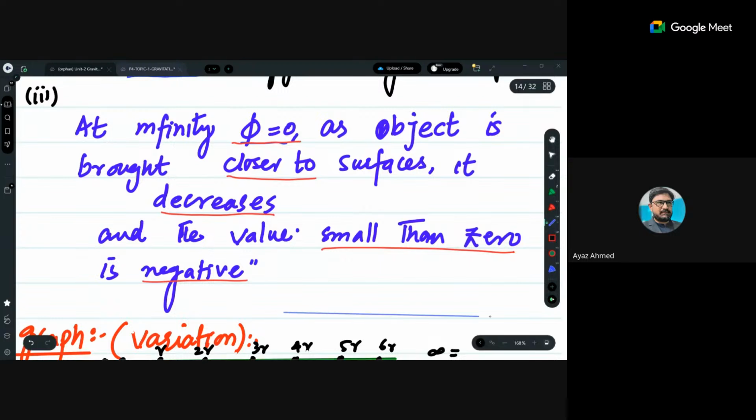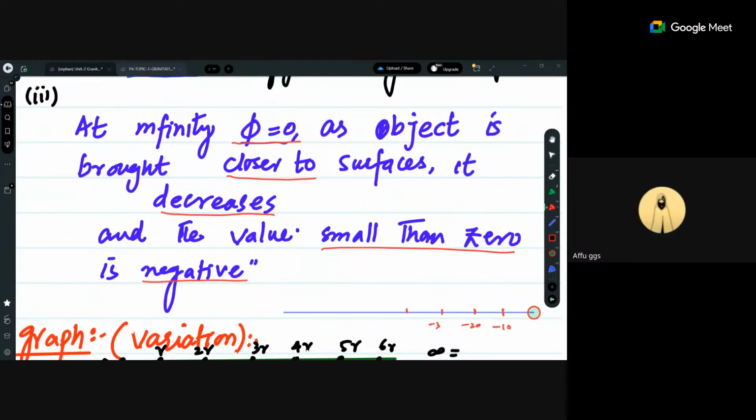Number line theory is that if something is zero here, you have this zero here, and you are going to make the values less than zero. Look, what will it become? -10, -20, -30, -40 and so on. So when the values are decreasing from zero, they would be negative.